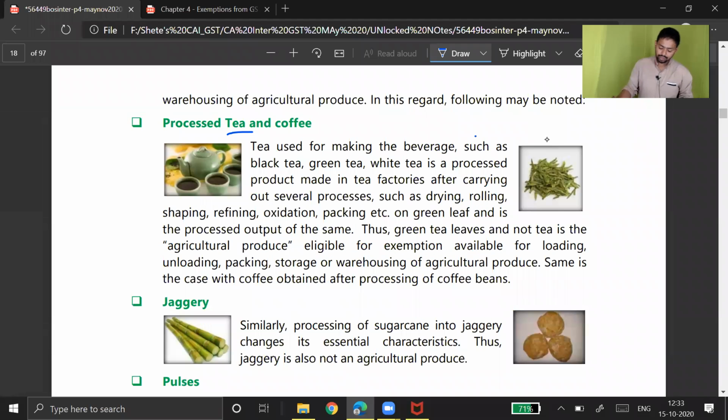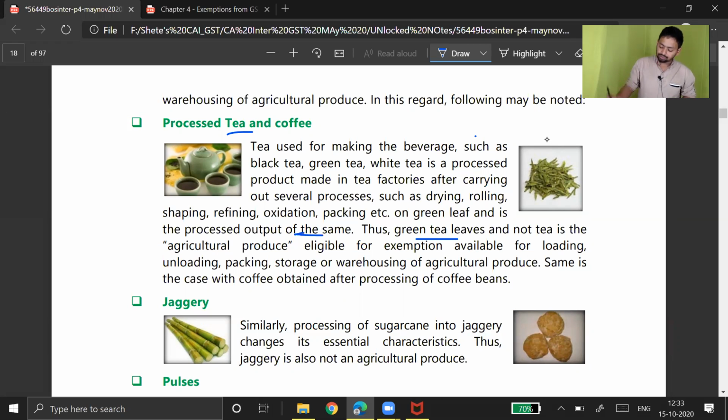Okay, processed tea and coffee. Tea used for making beverages, such as black tea, green tea, white tea, is a processed product, made in tea factories after carrying out several processes such as drying, rolling, shaping, refining, oxidation, packaging, etc. on green leaf. So what they are trying to say is, green leaf is the agriculture output, but the tea powder that we use to make tea should be taxable because that's a commercial activity.